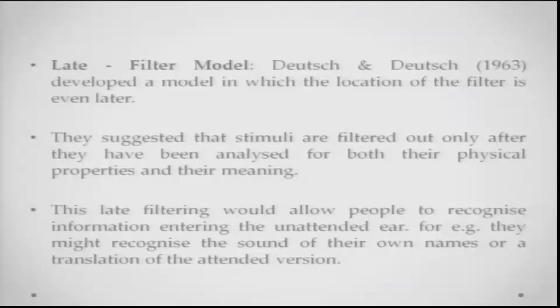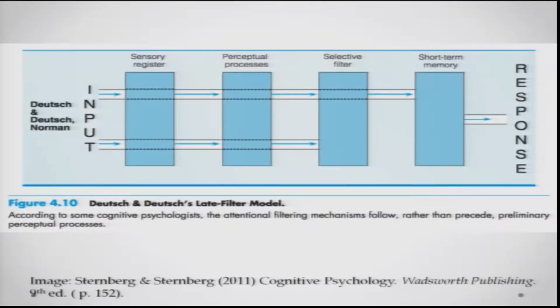Now, an even later filter model has been proposed, and Deutsch and Deutsch developed a model in which the location of the filter is even later. They suggested that the stimuli are filtered out after they have been analyzed for both their physical properties and their meaning. So, Deutsch and Deutsch are saying that no, it is not that we will not analyze the meaning of the unattended information, we will do that as well, and only after that we will throw it away. So, this late filtering would allow people to recognize information presented in the unattended ear as well. For example, they might recognize the sound of their own names or a translation of the attended version. This is what Deutsch and Deutsch were saying.